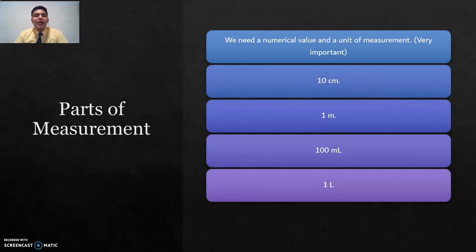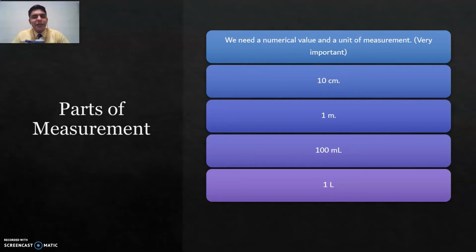And here we have some parts of measurement. We need a numerical value and also a unit of measurement. And this is extremely important because later on you are going to be solving some problems, probably math in this physics subject. But I have seen a very common problem. Let's say that you want to find the distance of a part of a triangle. Sometimes the students only write down as a result 3.